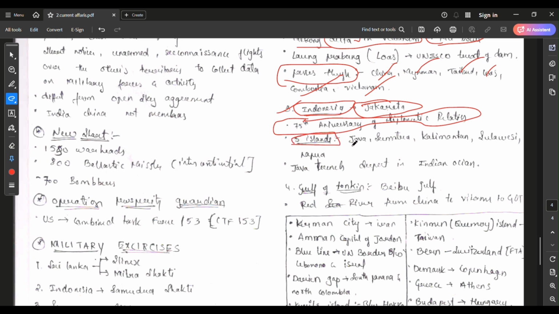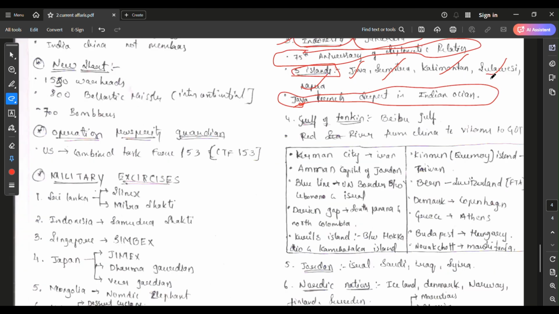Which are Java, Sumatra, Kalimantan, Sulawesi, and Papua. The Java Trench is the deepest trench in the Indian Ocean. It may be asked in geography, so I covered it.